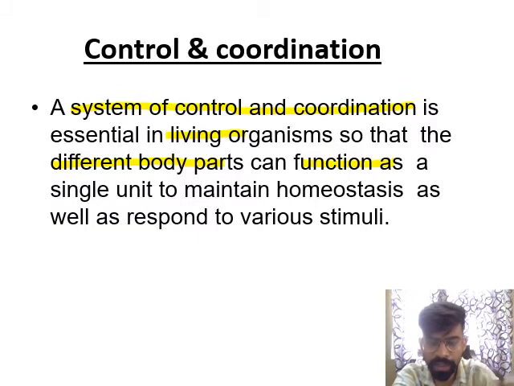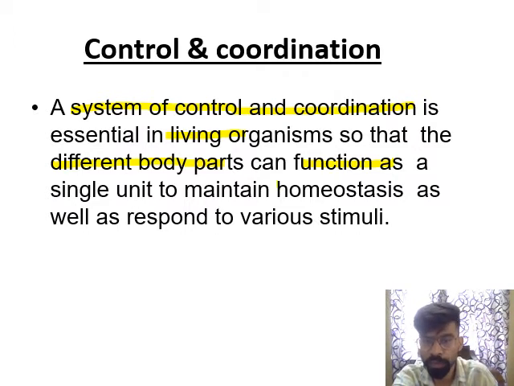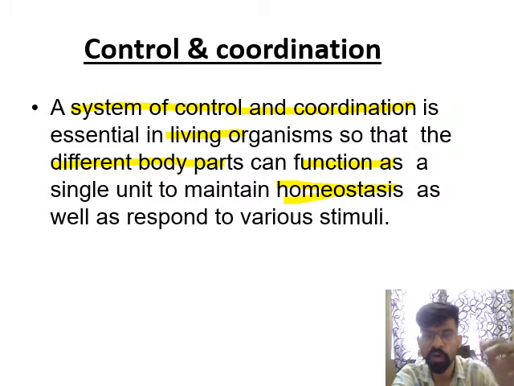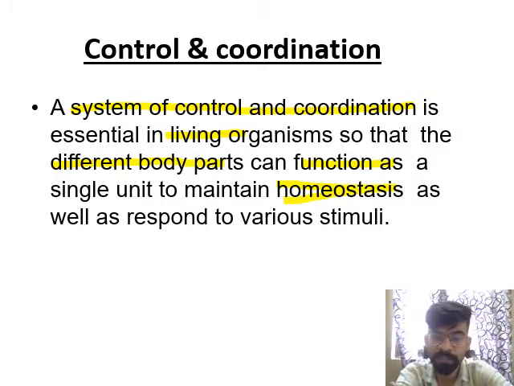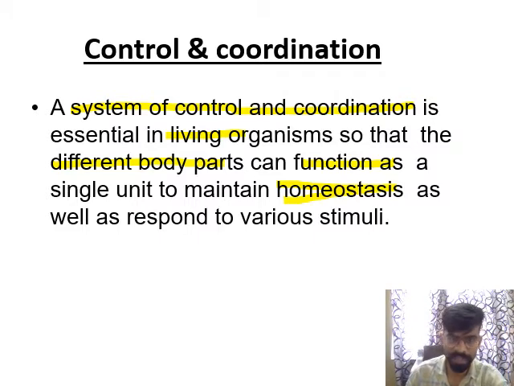If there is control and coordination in our body, different body parts work as a single unit so that it maintains homeostasis. What is homeostasis? Homeostasis is the process by which an organism maintains its internal body condition constant with respect to the external environment. So different body parts work in a single unit so that it maintains homeostasis.